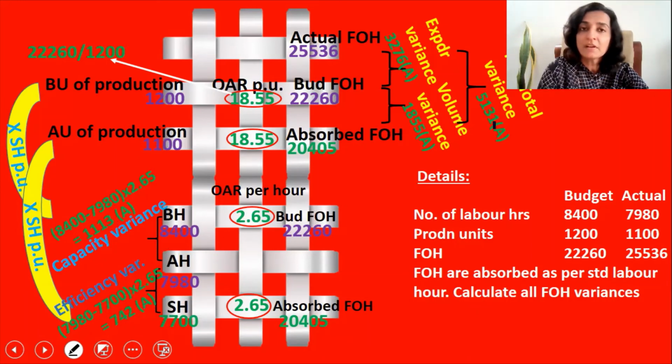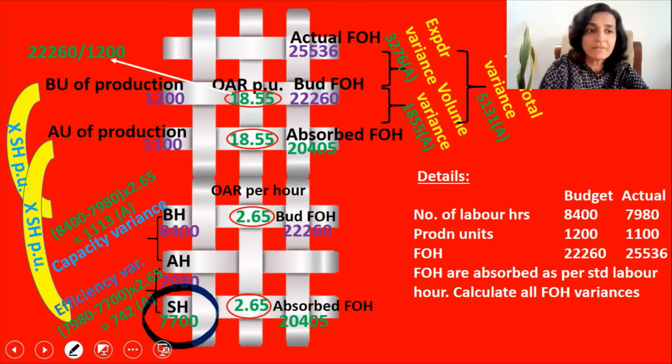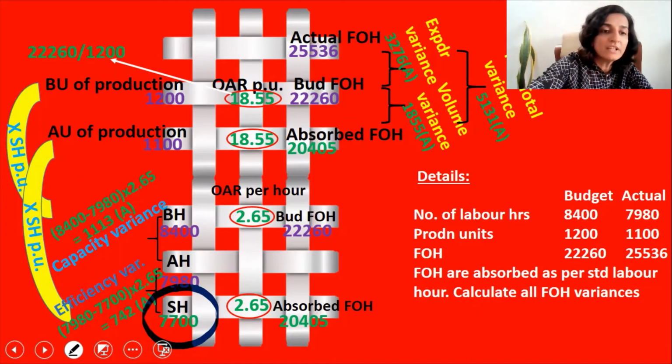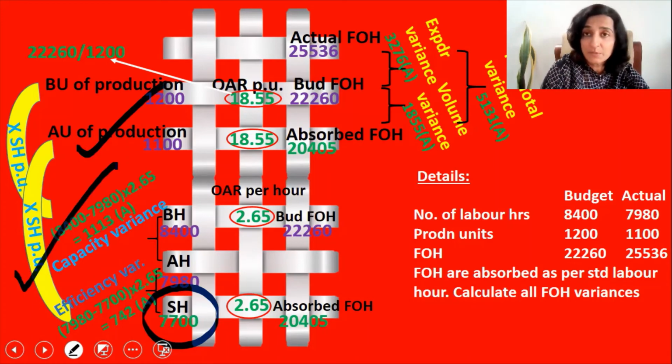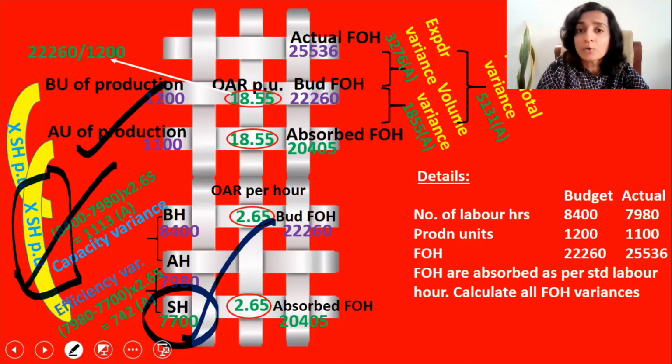Now, in order to solve the grid, we have used the row-wise relationship. Now, we could also find out the standard hours, that is 7,700, by using the columnar relationship. What is a columnar relationship? Actual units of production multiplied by standard hours per unit will give you the SH, or the total standard hours. So what is the standard hours per unit? That we can find out from the question.